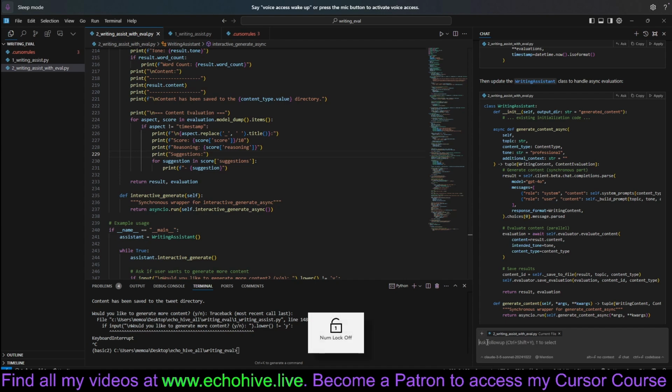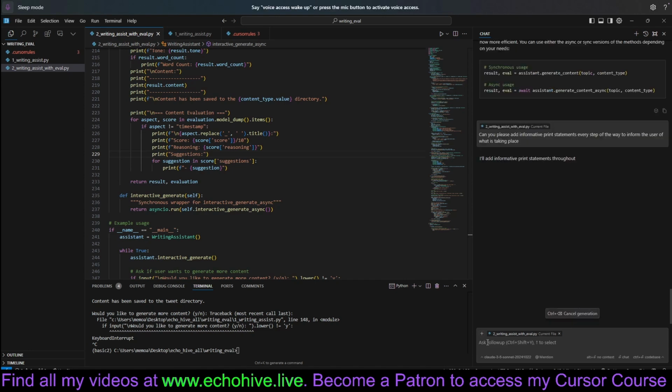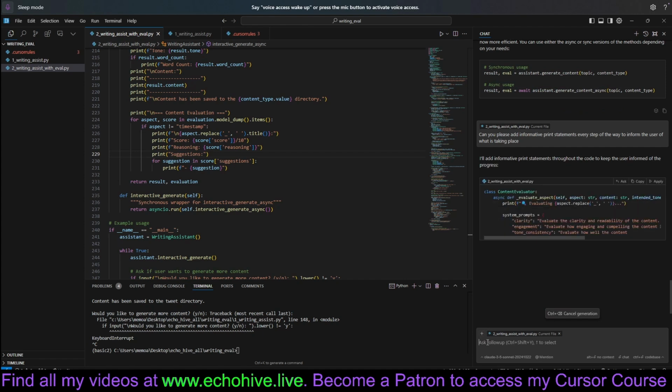Let's use voice. By the way, I'm on Windows, so I'm using Windows Voice Assist. As you can see here, this is the icon, and I just hooked it up to one of my buttons on my Logitech mouse. Anyway, can you please add informative print statements every step of the way to inform the user of what is taking place? All right, let's do that as well. So this should cover it.